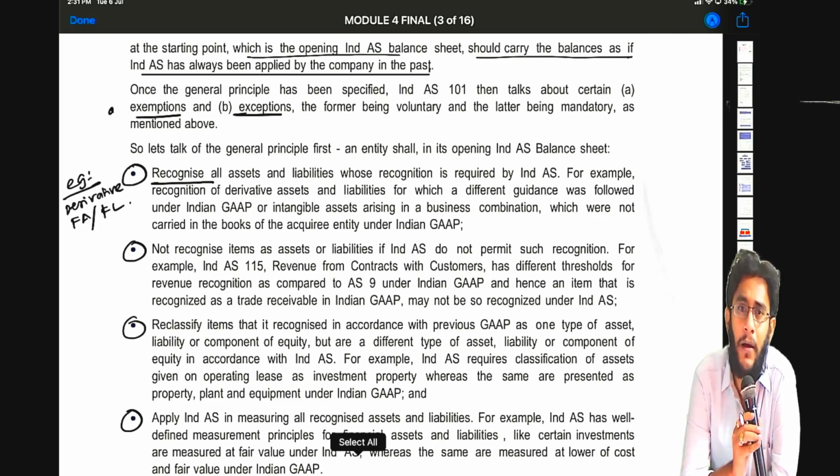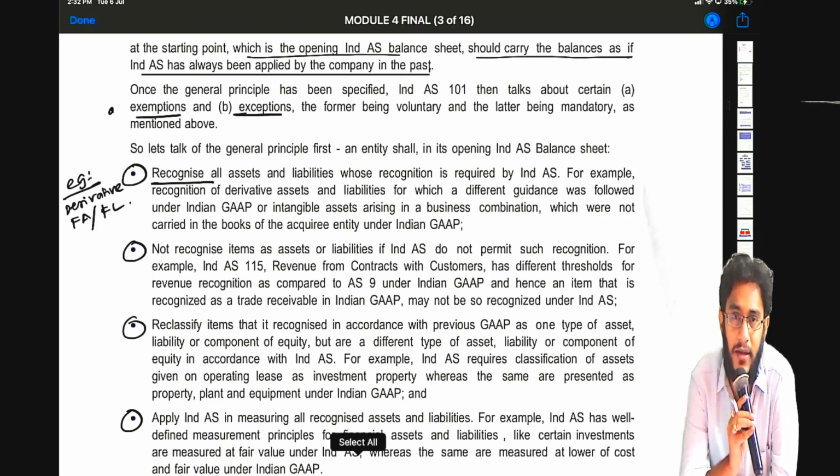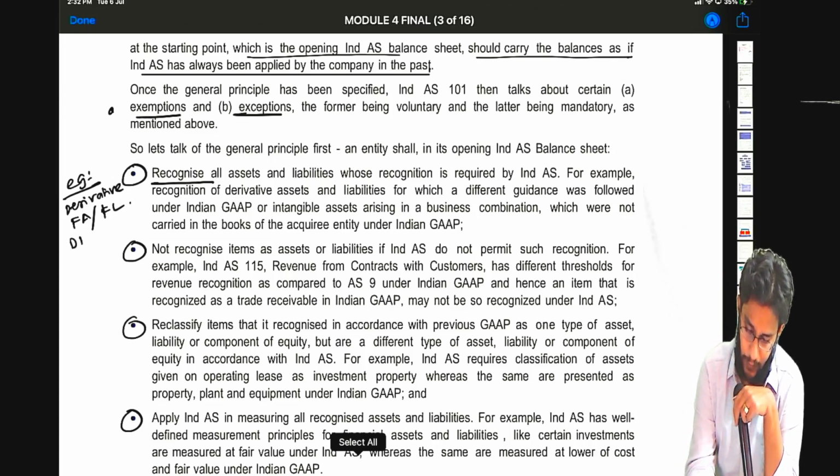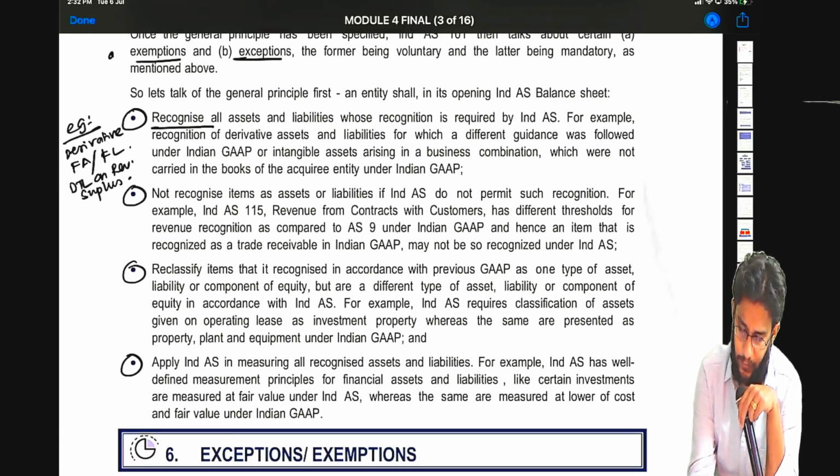Similarly, earlier when you have revalued your asset under AS, whatever profit is there on revaluation, we used to call it as revaluation reserve and park it in the balance sheet. Now if you remember, after doing Ind AS 12 and all, on such revaluation surplus also you have to create a deferred tax liability, isn't it? Such requirement was not there in the old accounting standard. Now you have to recognize DTL on it. So recognize now assets and liabilities which are required by Ind AS.